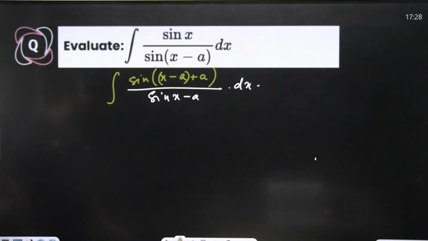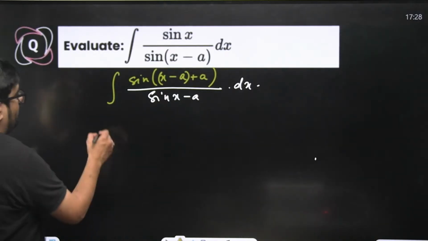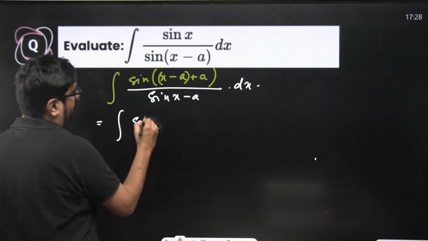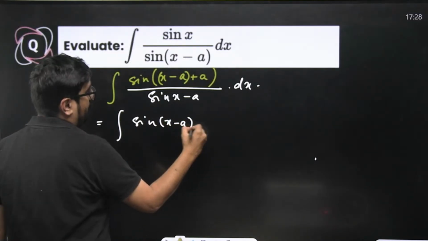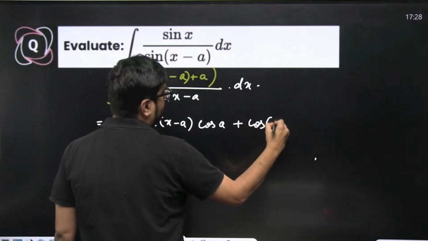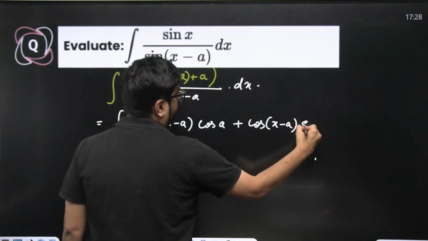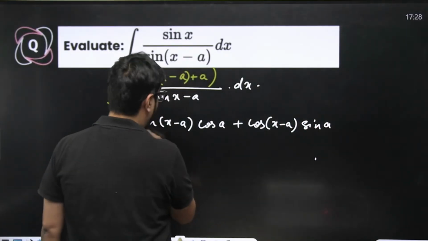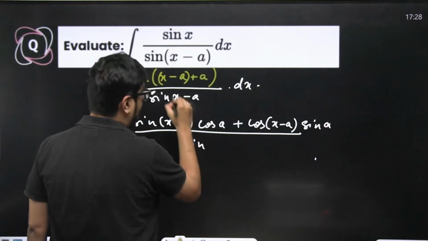Sine a cos b, sine of a plus b I can apply: sine a cos b plus cos a sine b. So I'll write this as sine of x minus a cos of a plus cos of x minus a sine of a, divided by sine of x minus a. Now, did I get rid of sine of x minus a?